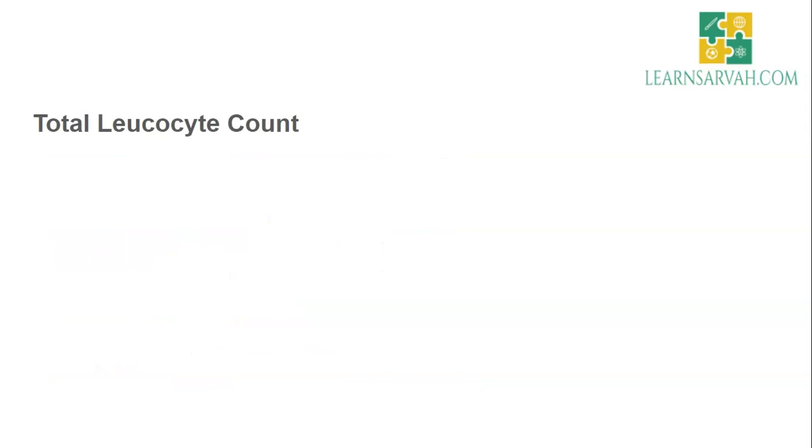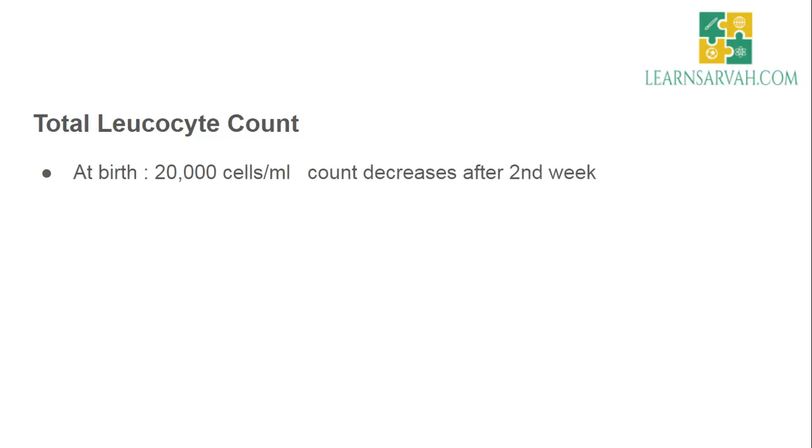Now coming to total leukocyte count. At birth, the normal value will be 20,000 cells per ml, and it will decrease after the second week of our life. In adults, the normal value ranges from 4,000 to 11,000 cells per ml, and the most abundant leukocyte among these, as we have discussed earlier, will be neutrophil.